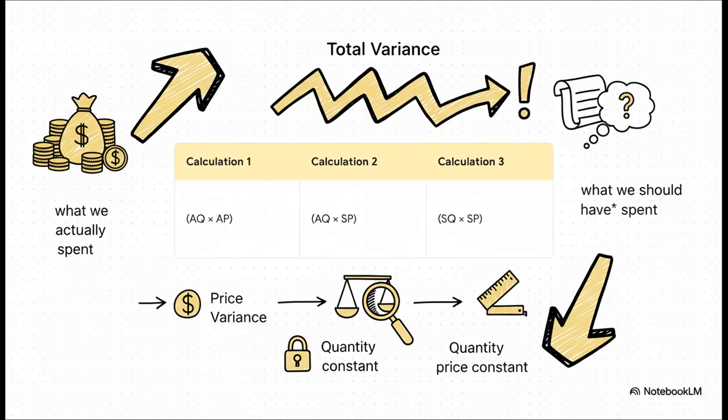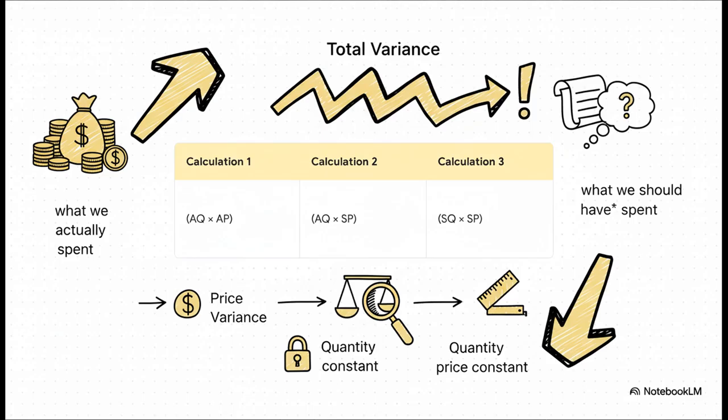Let's walk through an example. Imagine our standard is to use 2 kilograms of material at a standard price of $10 per kilogram. Our standard cost then is $20. Now let's say what actually happened was we used 2.1 kilograms and paid an actual price of $11 per kilogram.